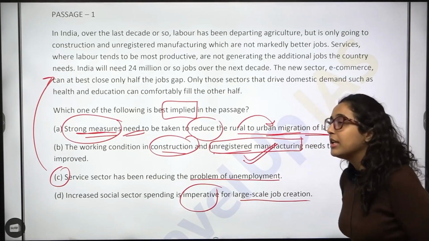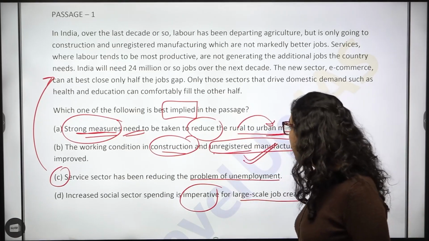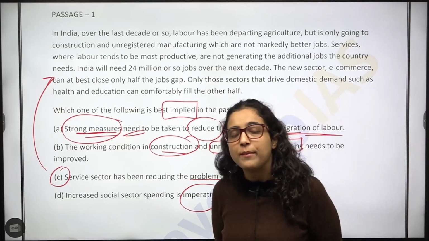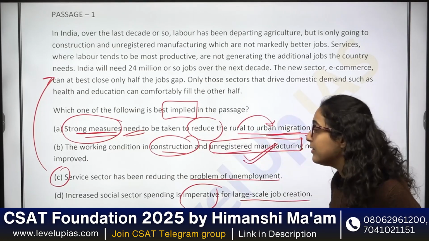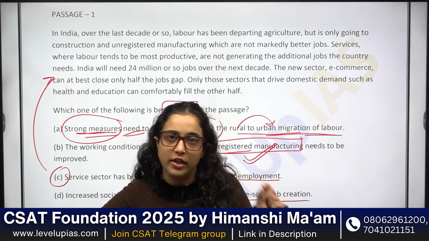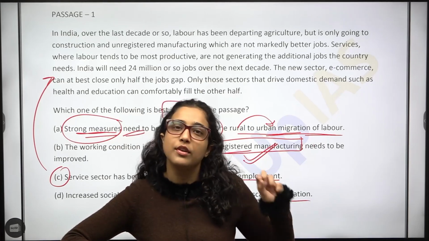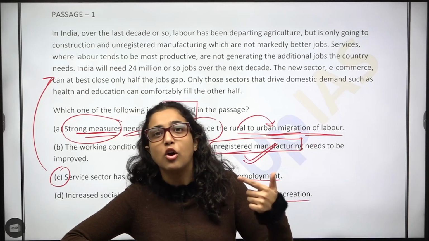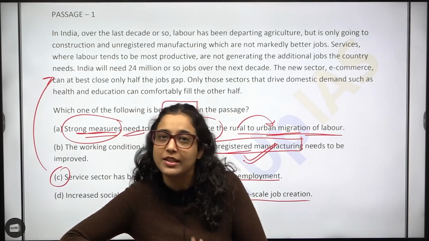Then option D is सोशल सेक्टर में आप इंक्रीज करो स्पेंडिंग so that it is imperative for large scale job creation. अगर आप job creation करना चाहते हो then you have to increase your social sector spending. ठीक है? This option D is in general also. Even if you just stop the video, read the passages or read the options, you are a GS student. When you read the option, you will observe that in most cases, the option which we feel is the most favorable one in general life also is the correct option.